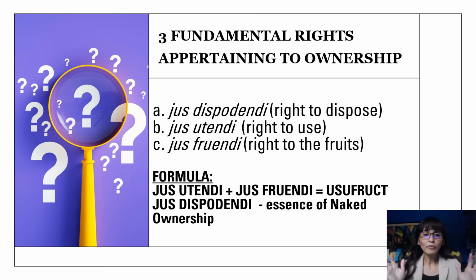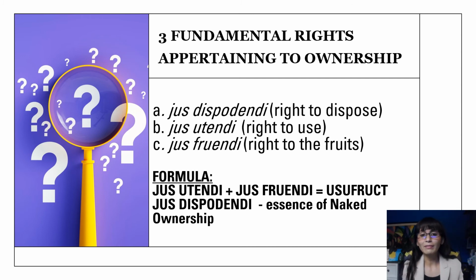Now, again, you have to bear in mind the formula that if you are talking about usufruct, it's basically the right to use a thing and to make use of the fruits of the thing, but it does not include the jus disponendi, or the right to dispose of the thing, because it's just a temporary usage of the thing that you are enjoying, right? Given to you by the owner.